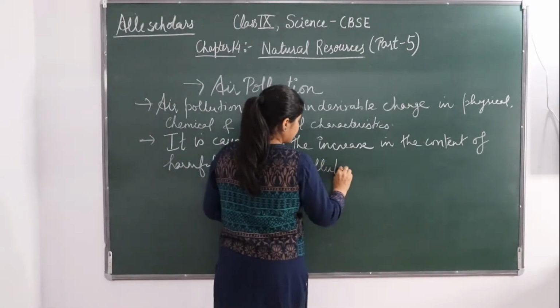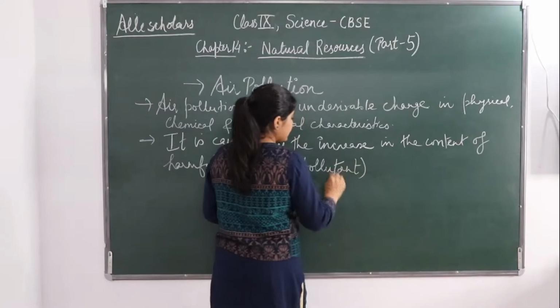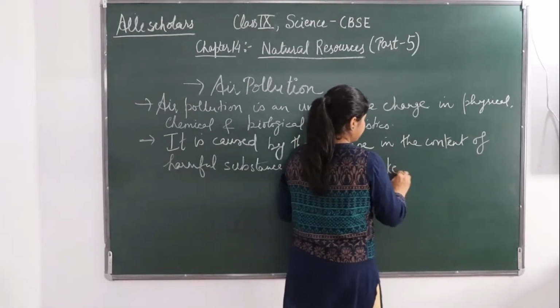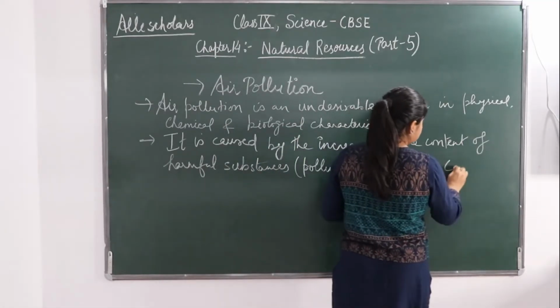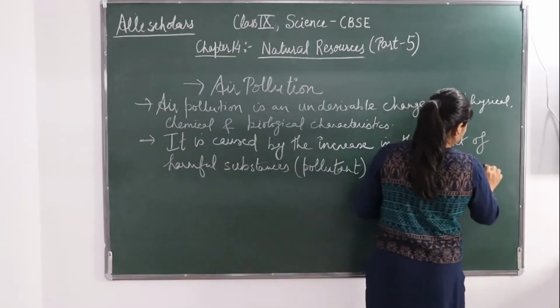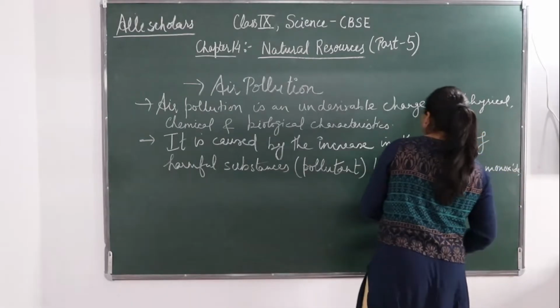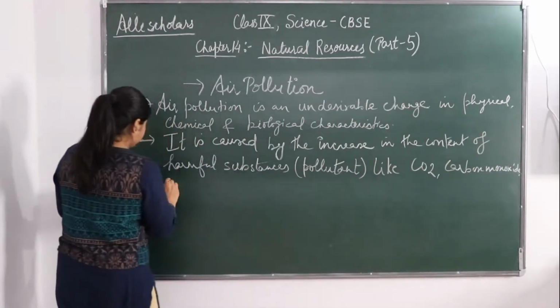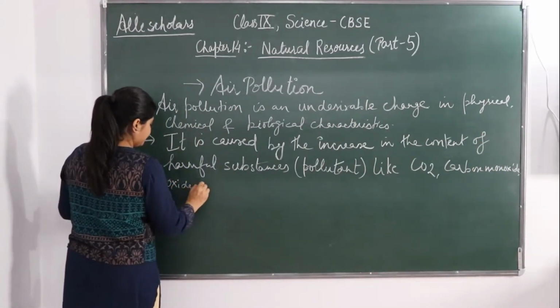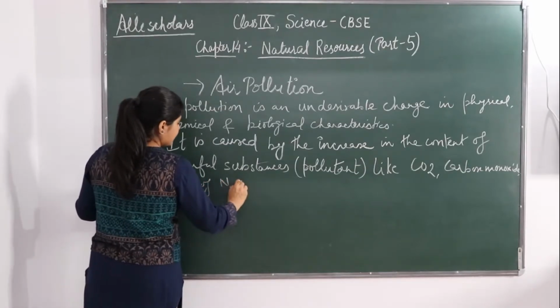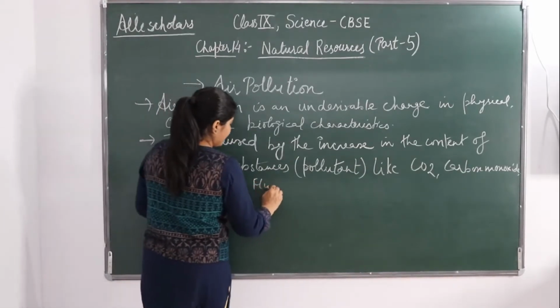These pollutants are the harmful substances like carbon dioxide, carbon monoxide, oxides of nitrogen, sulfur, fluoride.